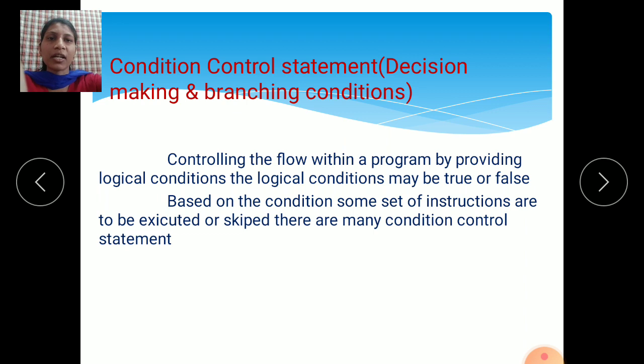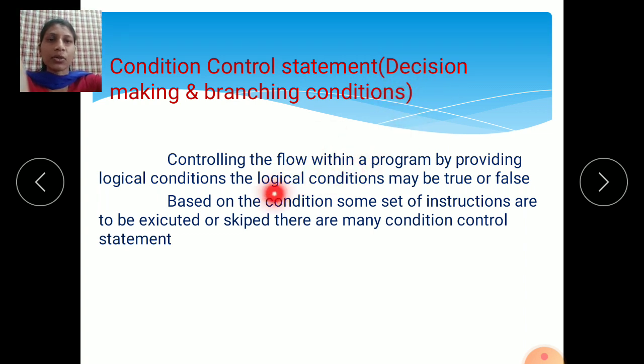These are similar. It is only one thing with different names, and using any of these names we can identify the conditional control statements.